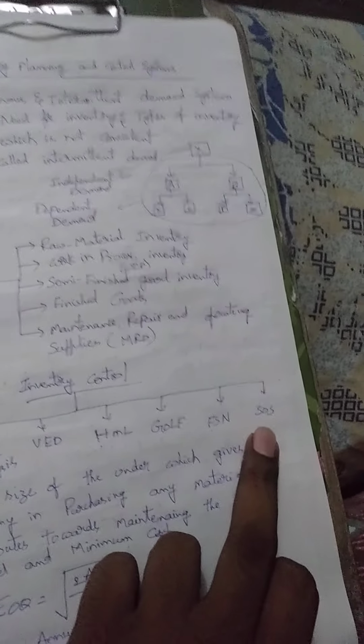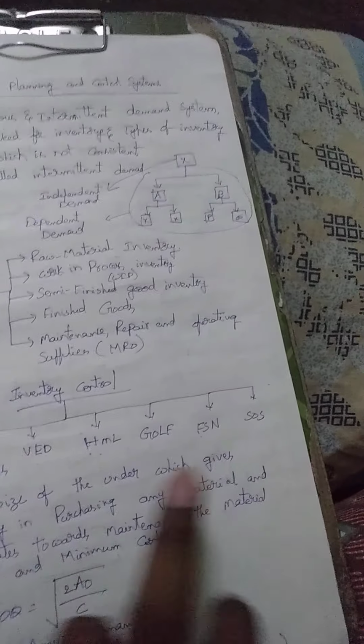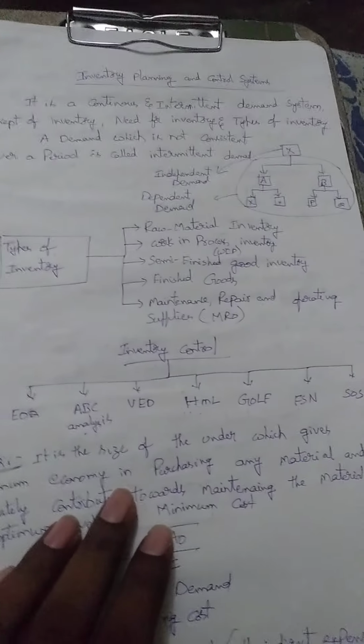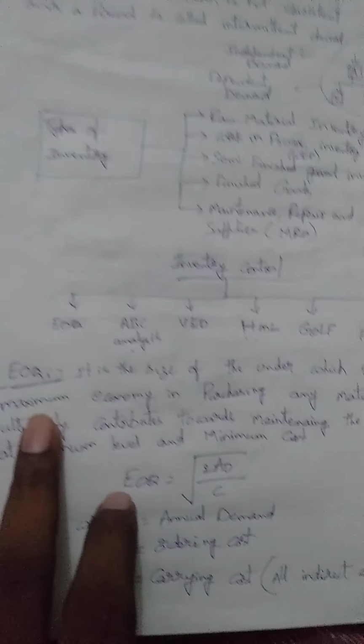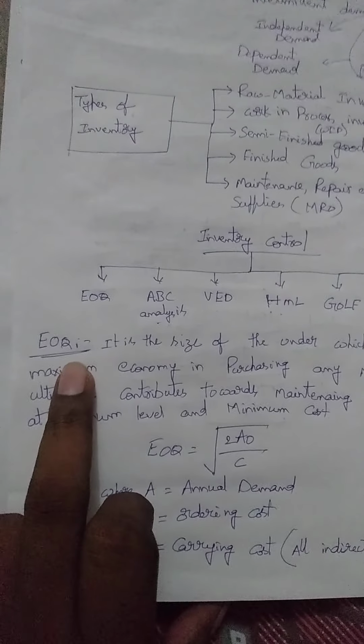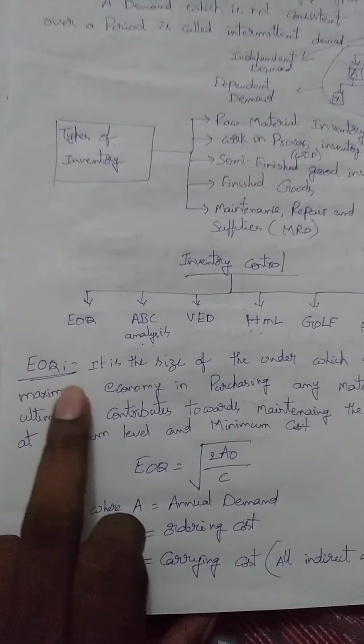SOS is nothing but seasonal and off-seasonal. So these are all the different types. This may be an expected question in the fourth unit for the essay type question. So first of all, coming to EOQ, the concept of EOQ is economic order quantity.